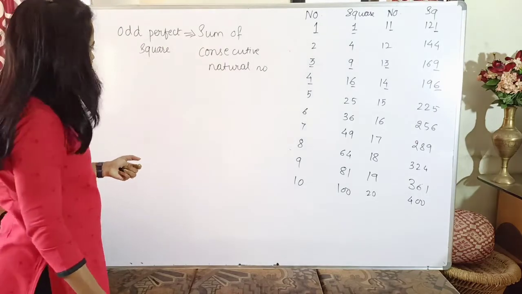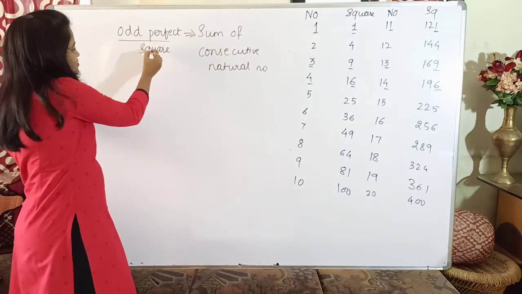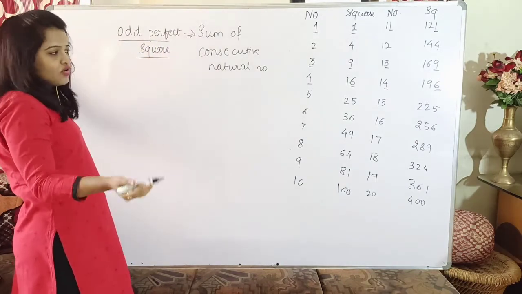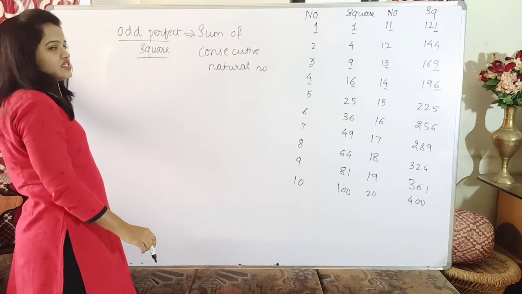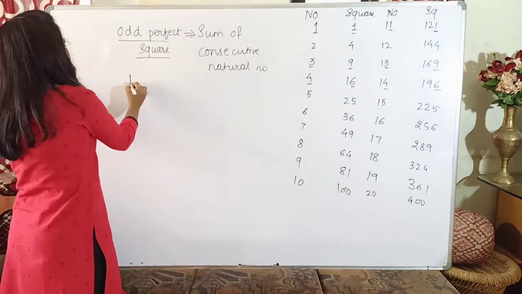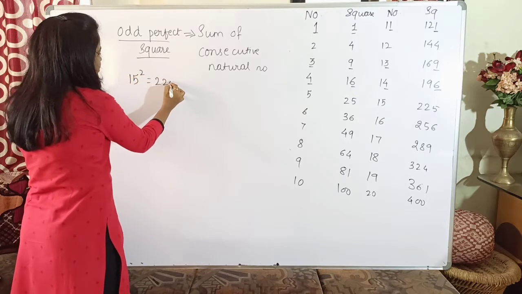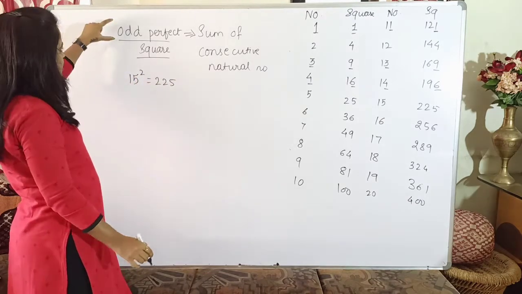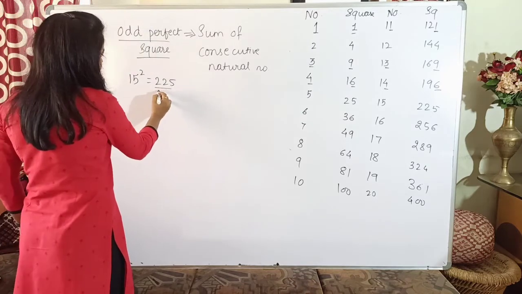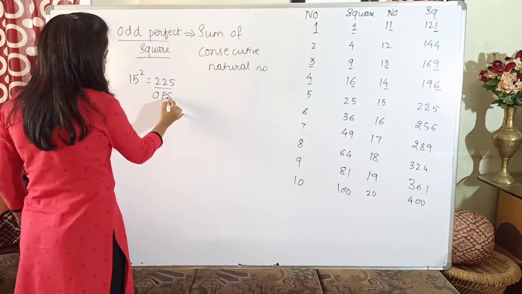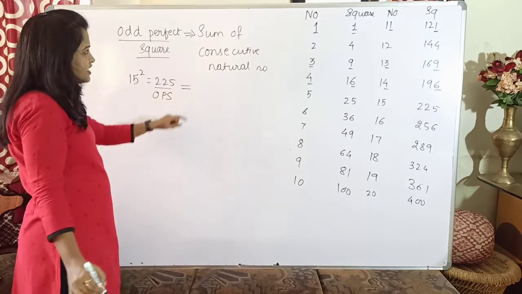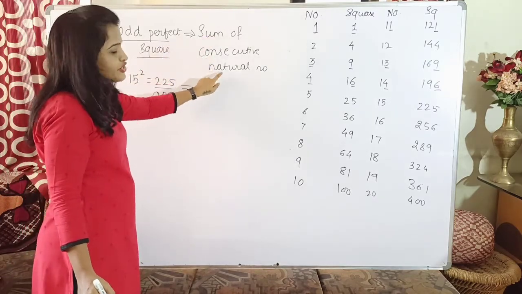Okay, so let us check with the help of an example. Odd perfect square means you have to take the square which is odd. Let us consider, say, 15. What is the square of 15? 225. Okay, so this is an odd perfect square. An odd perfect square can be represented as the sum of consecutive natural numbers.